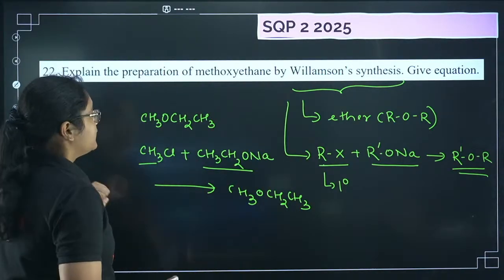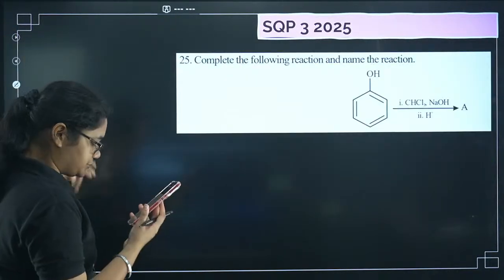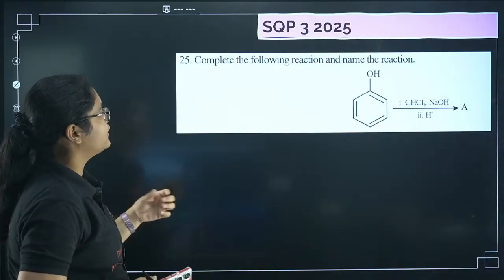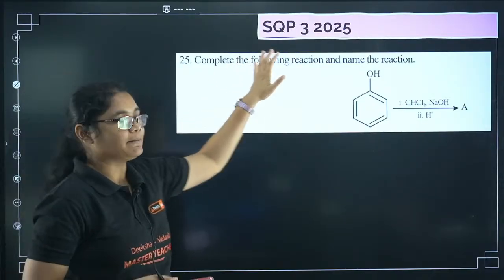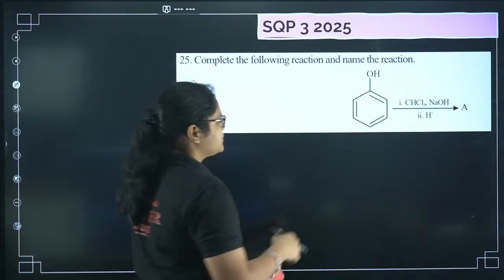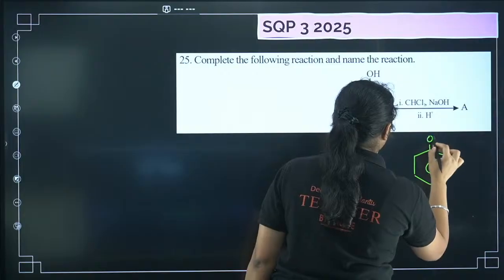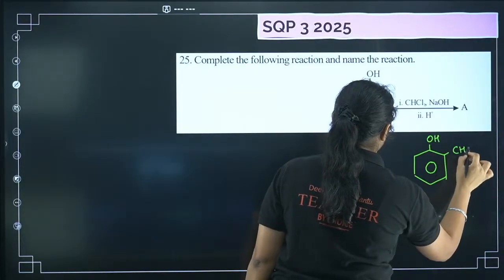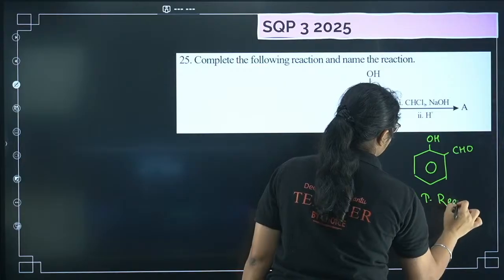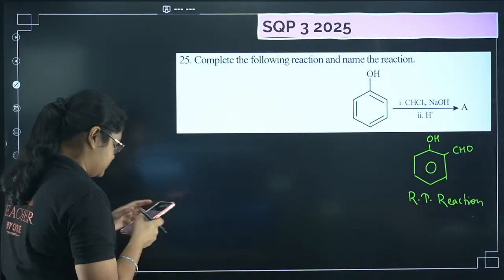Okay, next question: complete the following reaction and name the reaction. This was sample question paper 3 2025. Here the product will be a phenol ring with a CHO group, and this reaction is called the Reimer-Tiemann reaction.